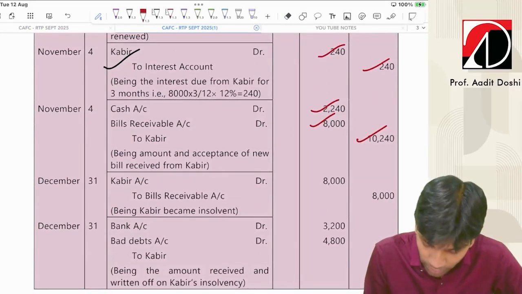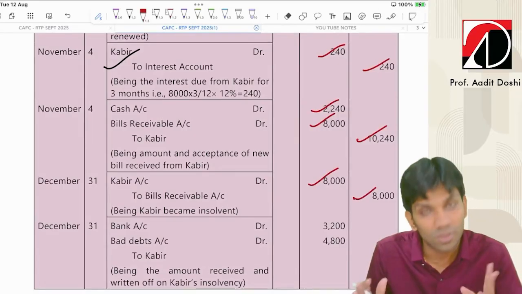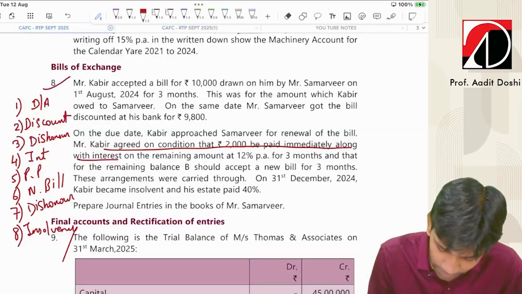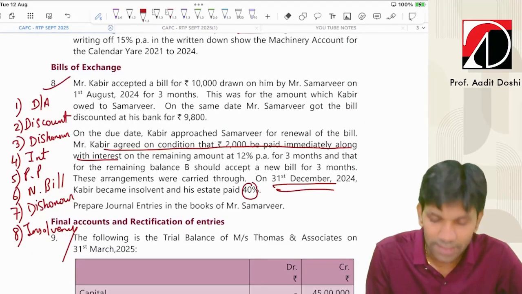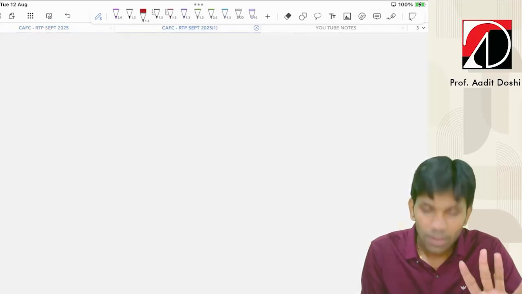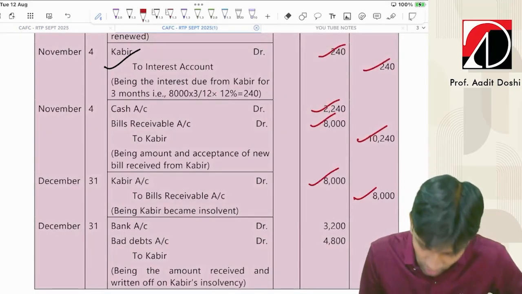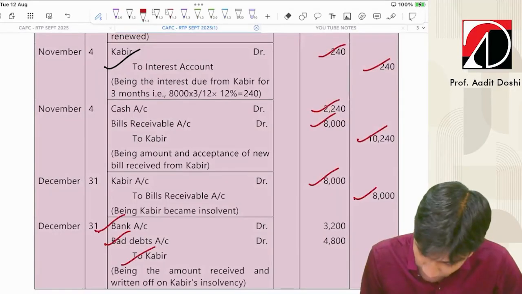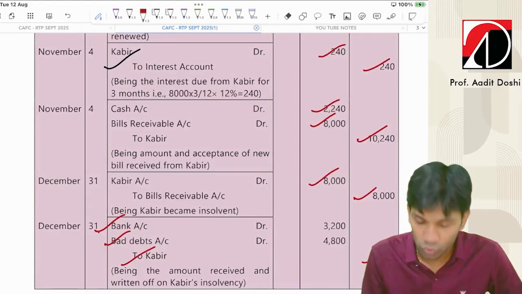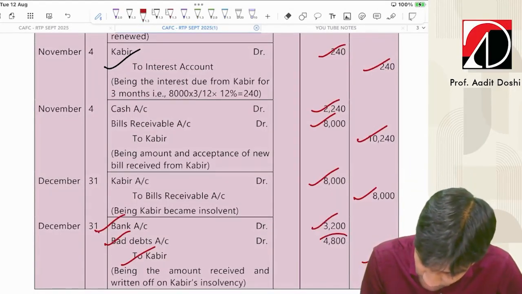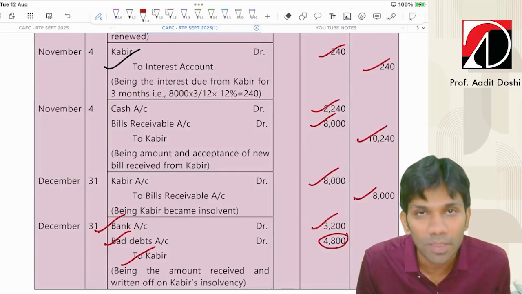Kabir account debit to bill receivable. It will be 8,000. The new bill is of 8,000. And then how much he paid? He paid only 40%. So the entry will be bank account debit, bad debts account debit to Mr. Kabir on 31st December. 8,000 is the amount which Kabir was supposed to pay, into 40% is 3,200, and the balance is bad debts. So very simple sum of bills of exchange, guys.